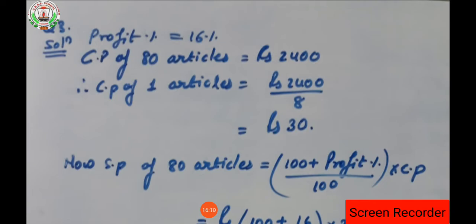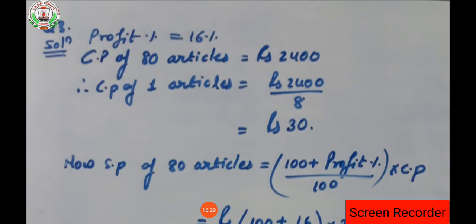Total number of articles is how much? 80, isn't it? So can we find the cost of one article? Why are we finding the cost price of one article? Because in the question it is asked about the selling price of one article. That's why we are finding the cost price of one article here.